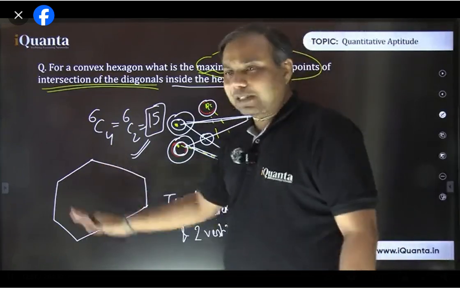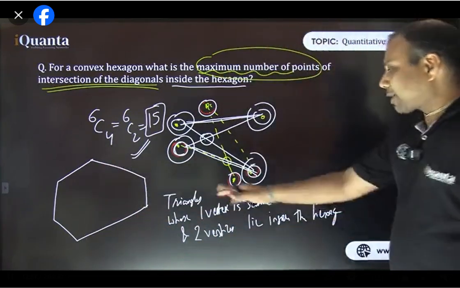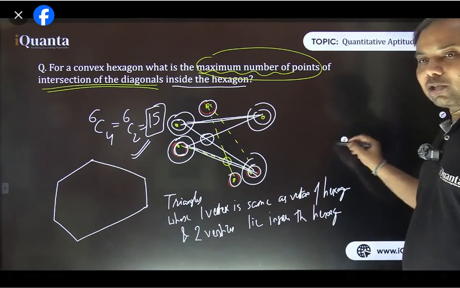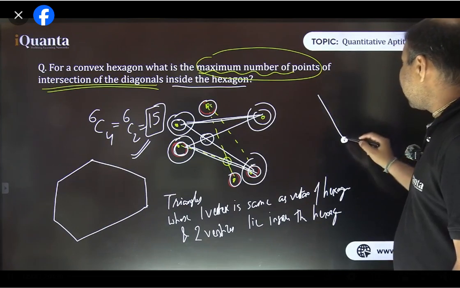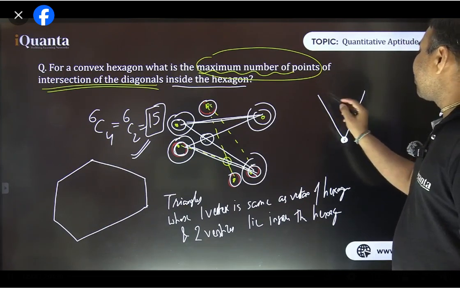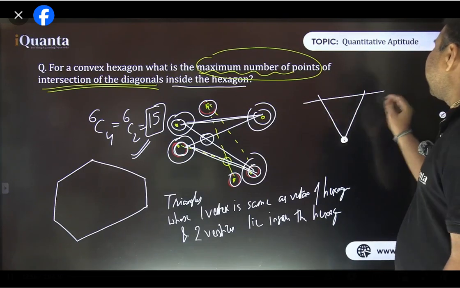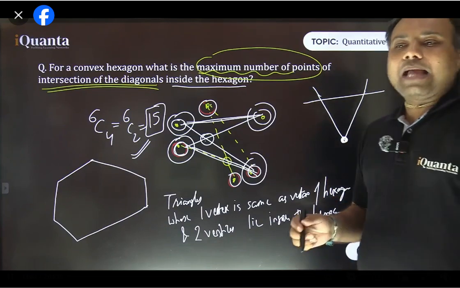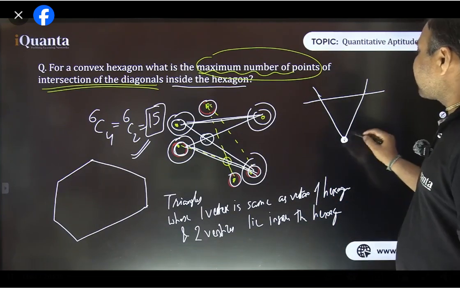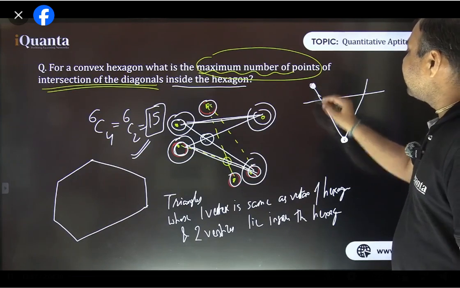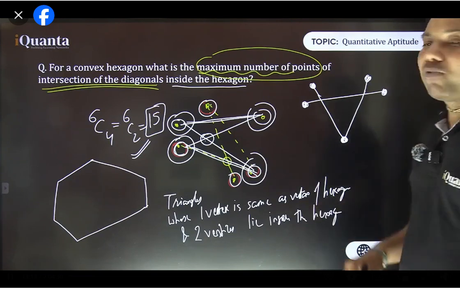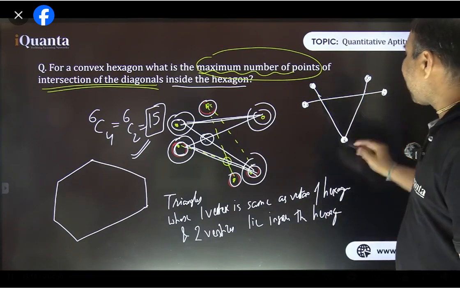So don't go by this diagram only. This can be any hexagon. We are talking about the maximum such triangles which we can get. So one vertex of the triangle is the same as the vertex of the hexagon, and the other two points are formed by intersection of diagonals, right? So basically, how many vertices of the hexagon would be involved? That is the point. This one vertex of the hexagon, this is another vertex, this is another, 3 so far, 4 and 5. So basically 5 vertices of the hexagon would be involved, and these all are nothing but diagonals.